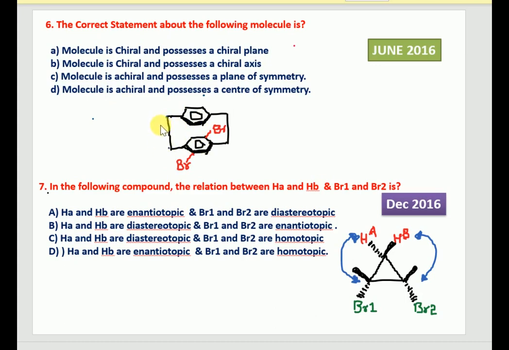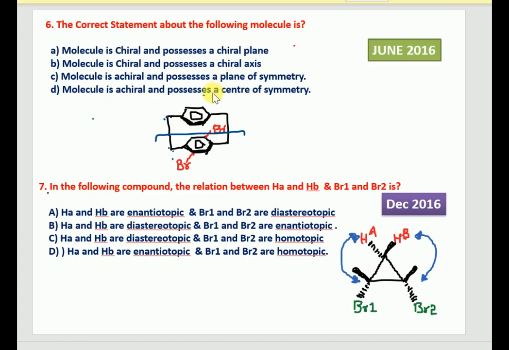It makes an angle of around 20 degrees, and it normally possesses a chiral plane because the cyclophane makes some angle between these two rings. It doesn't have any axis of symmetry, doesn't have any center of symmetry, so the only possibility is that it has a chiral plane.